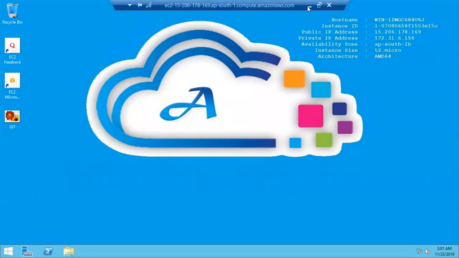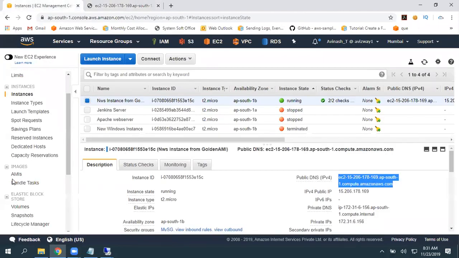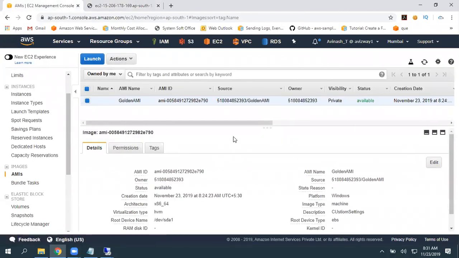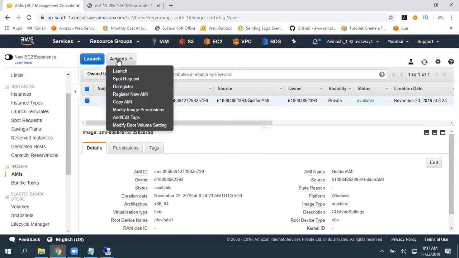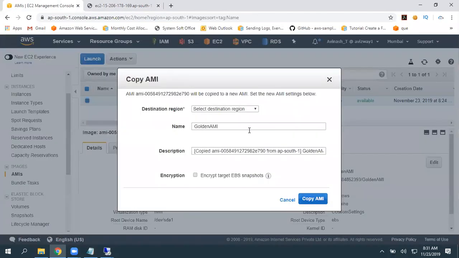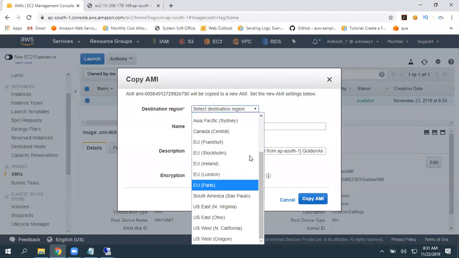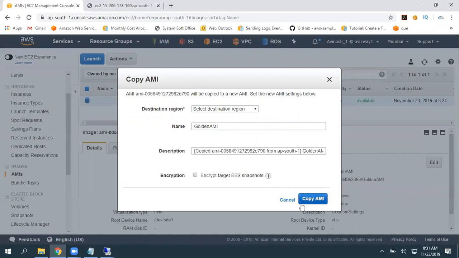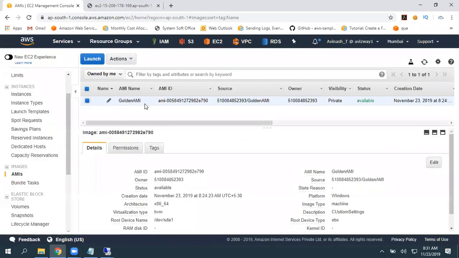Now let's see other options on this AMI. So if you want to copy this, go to actions, copy AMI, select your destination region, to what region you want to copy that. Then there you are going to get one AMI. Then he can simply click on launch, but you need to pass our credentials, that is important.